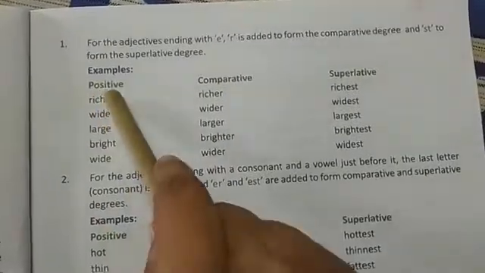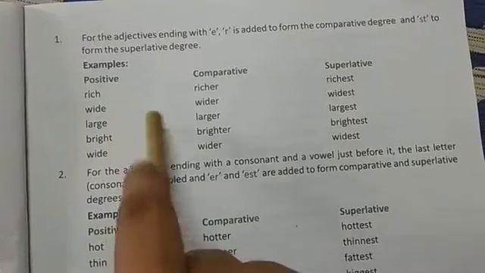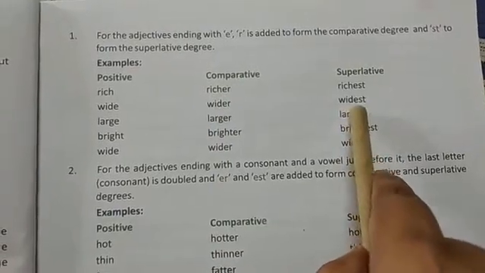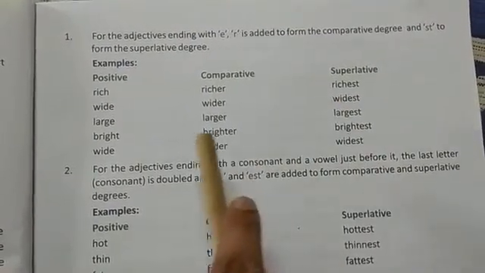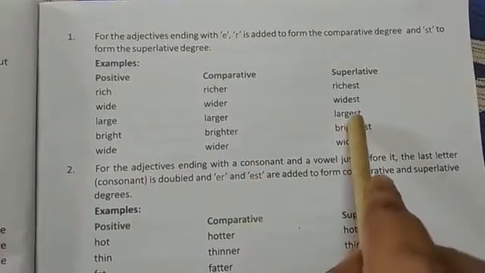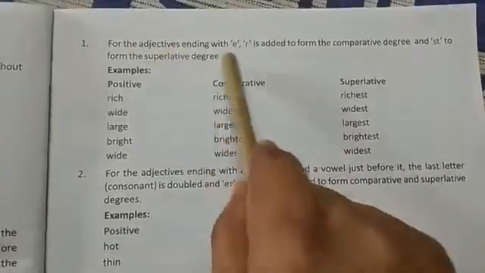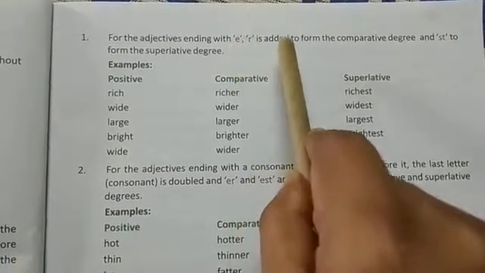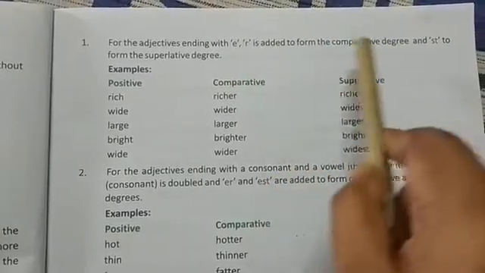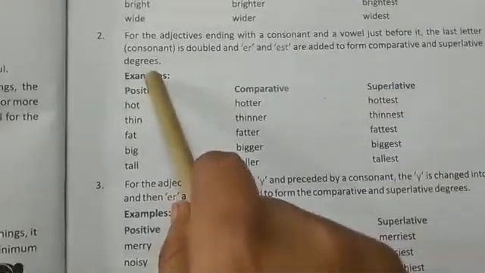So, here see, wide, large, these all end with E. So, only R is added to form the comparative degree and ST is added to form the superlative degree. Same is being done with large. R is added to comparative degree and ST is being added to superlative degree. So adjectives which end with E, in comparative degree we will add R, and in superlative degree we will add ST. Now we will come to point number 2.